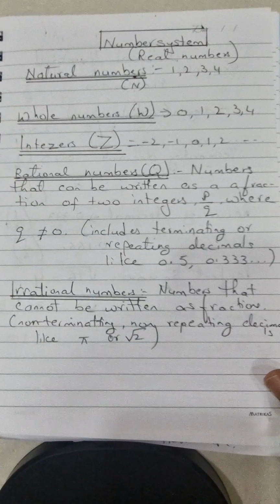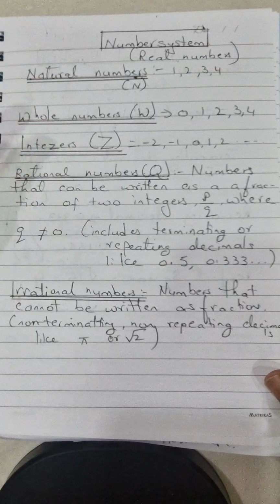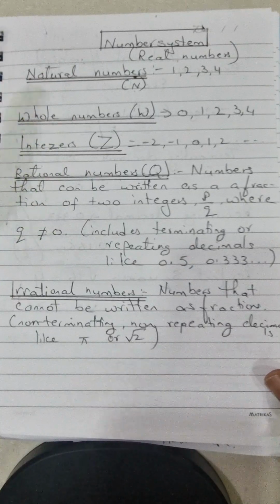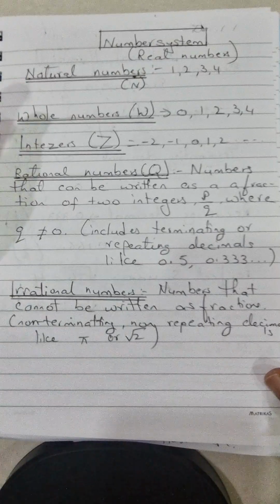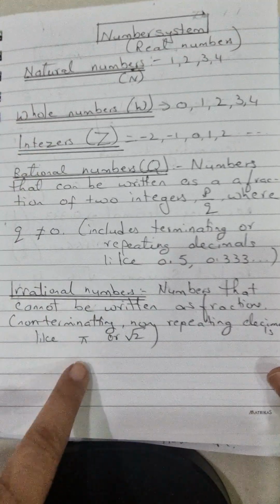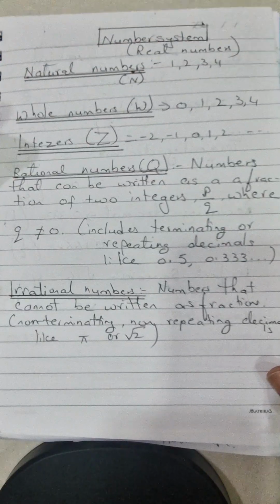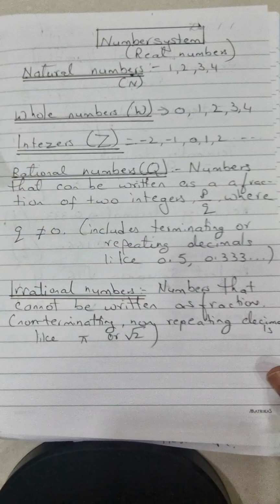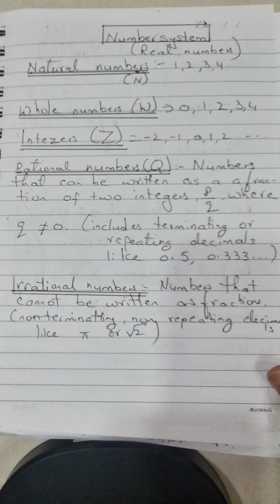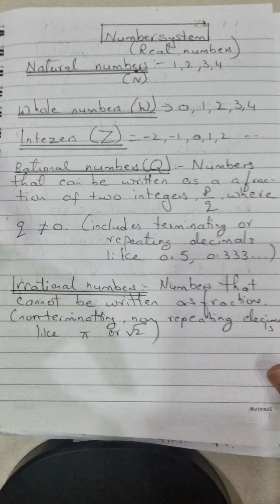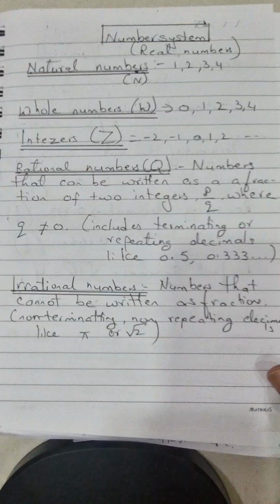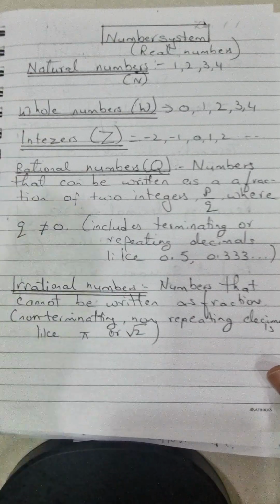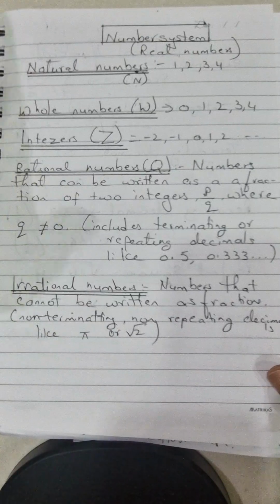On the other hand, irrational numbers are those numbers that we cannot write in fraction form. For example, we can say pi, and we can say square root of 2. Why? Yes, pi is written as 22 by 7 in fraction form, but it does not count as rational because 22 over 7 is just an approximate figure for pi. It's not the exact figure for pi. That's why we write pi as an irrational number.